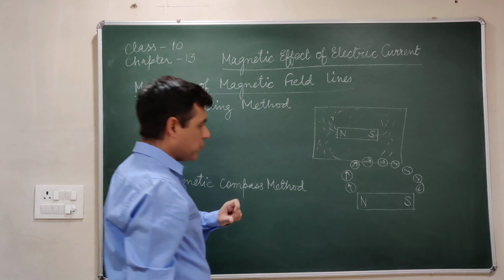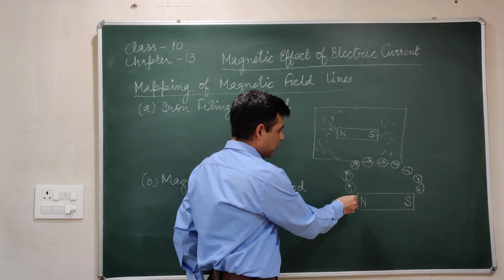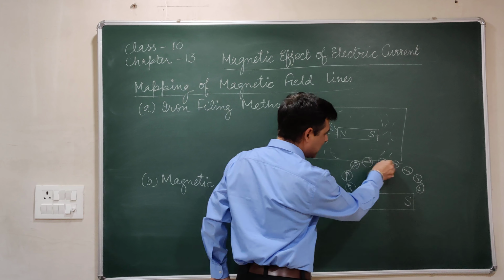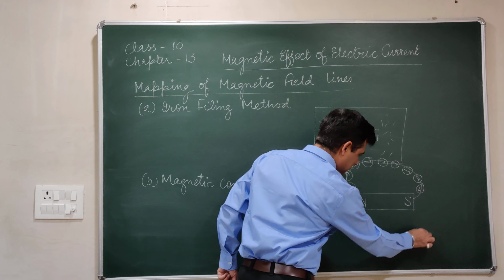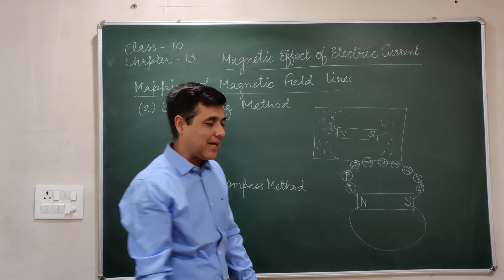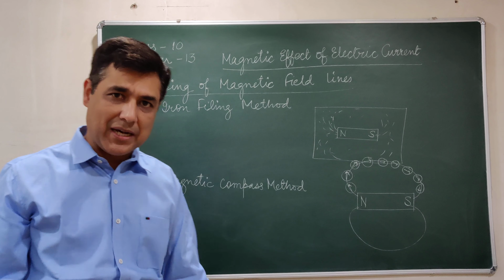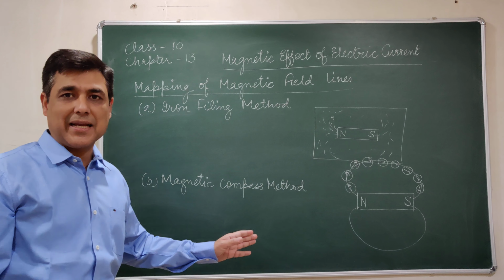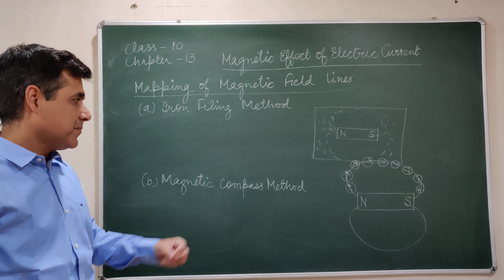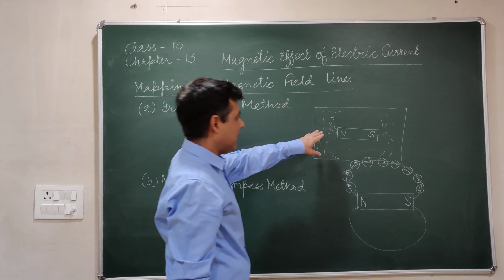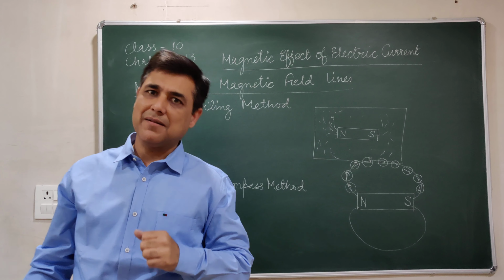So with this, what we can see, if I join all these points, I find that a magnetic field line or curved path is formed around the bar magnet. Now this curved path which starts from the north of the bar magnet and ends at the south of the bar magnet is known as a magnetic field line. So magnetic field lines are the curved paths along which the iron filings align themselves due to the force of the bar magnet.